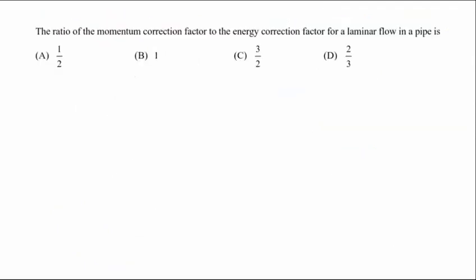Next question, last question. This is the ratio of the momentum correction factor to the energy correction factor of laminar flow.